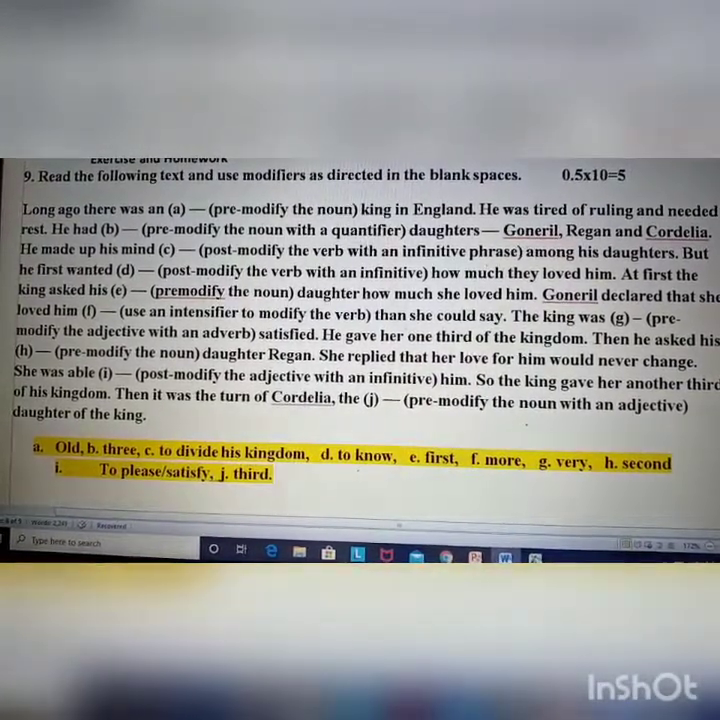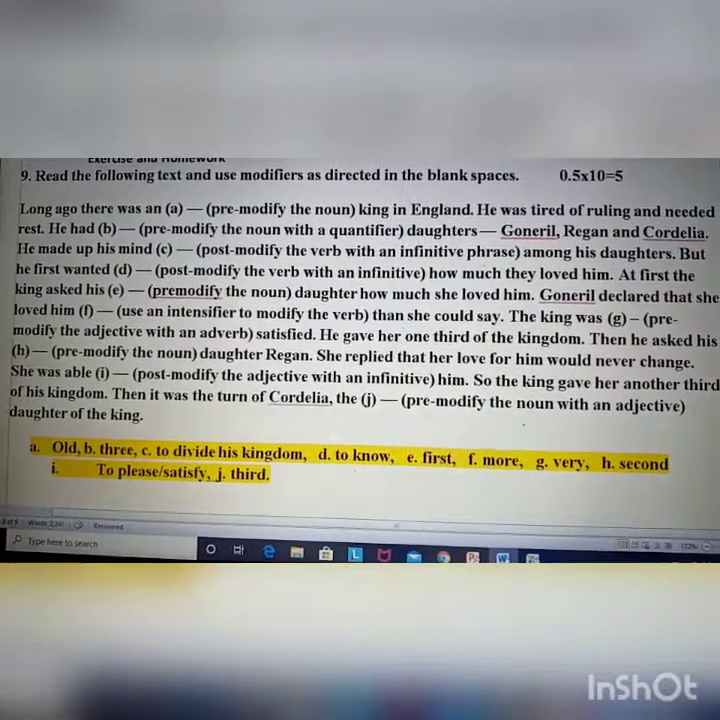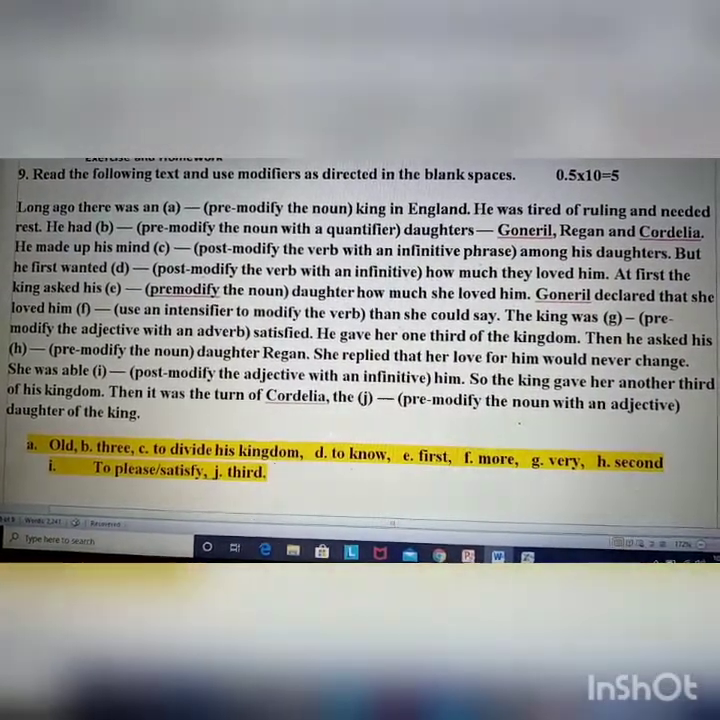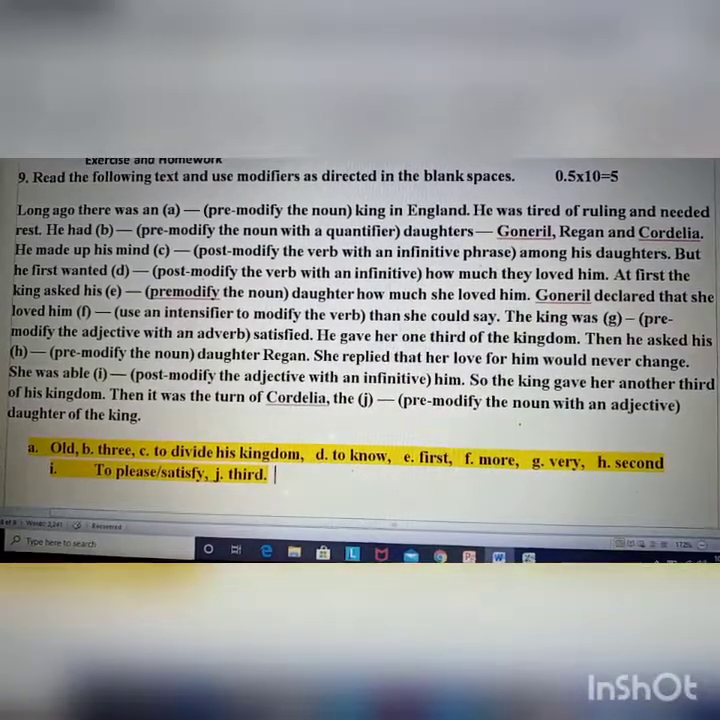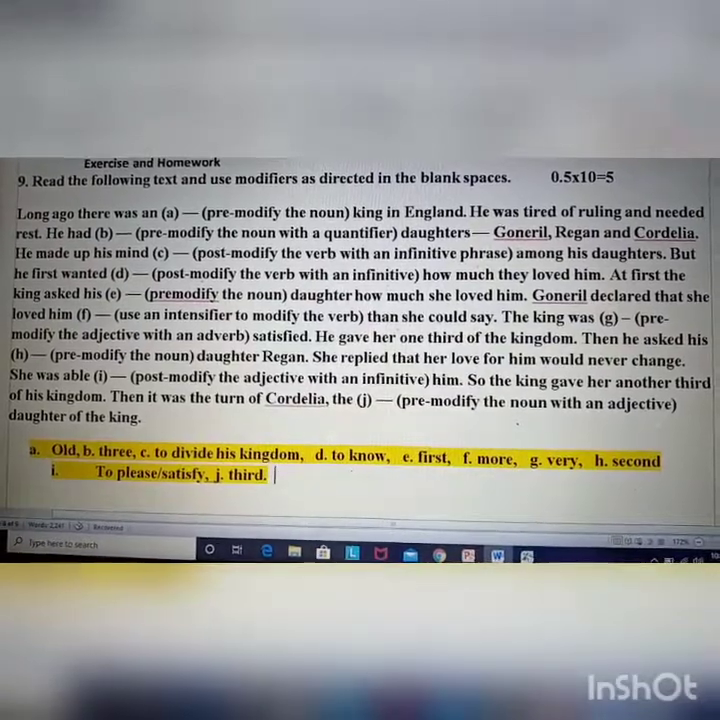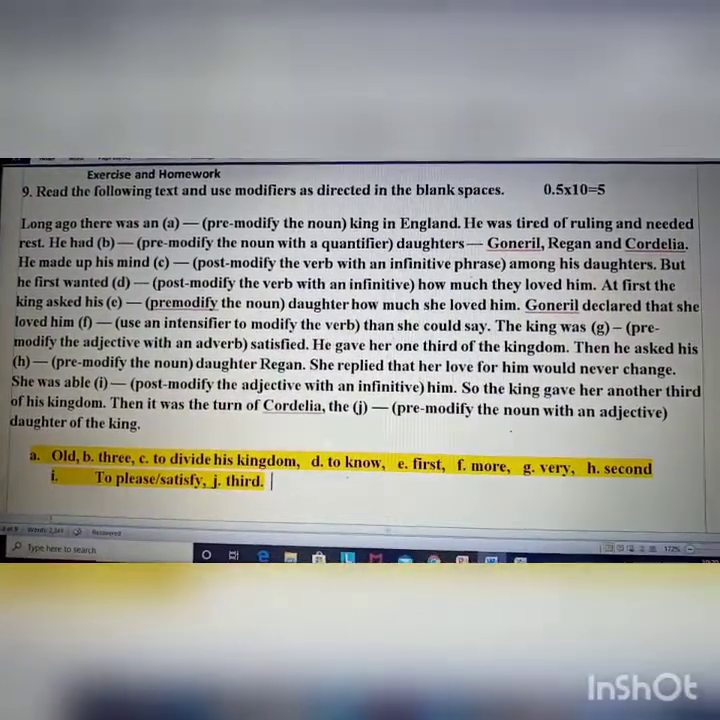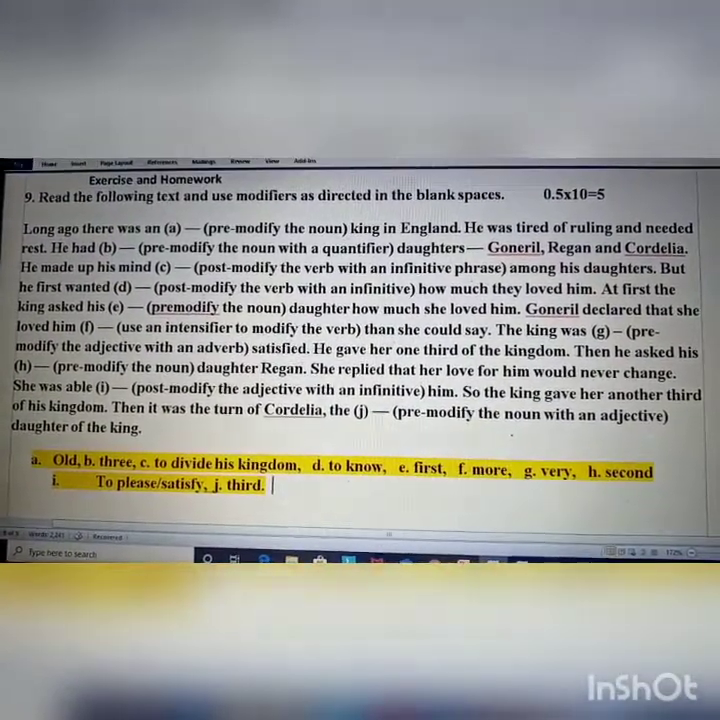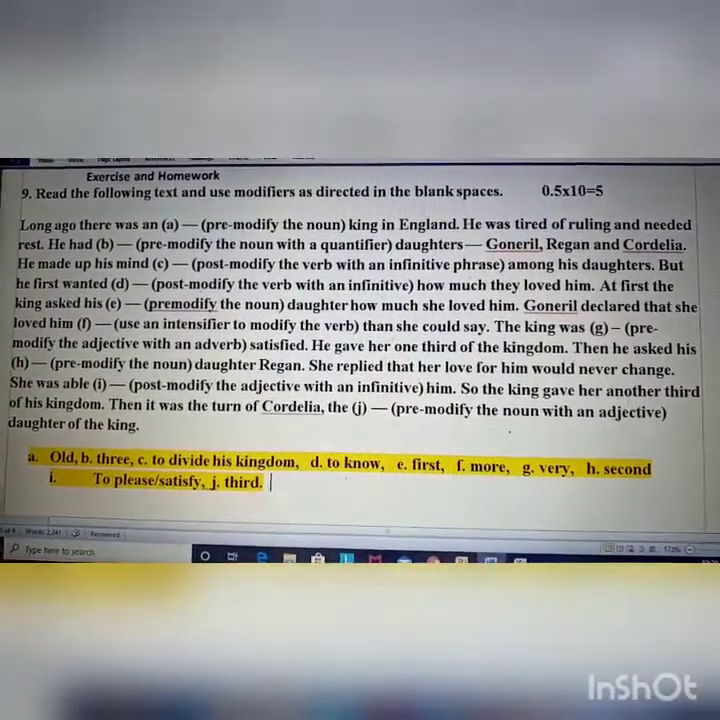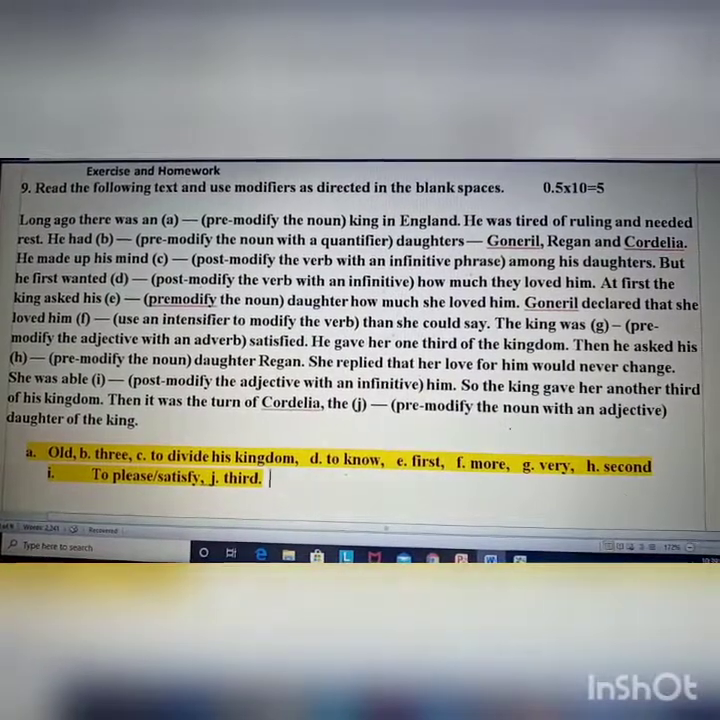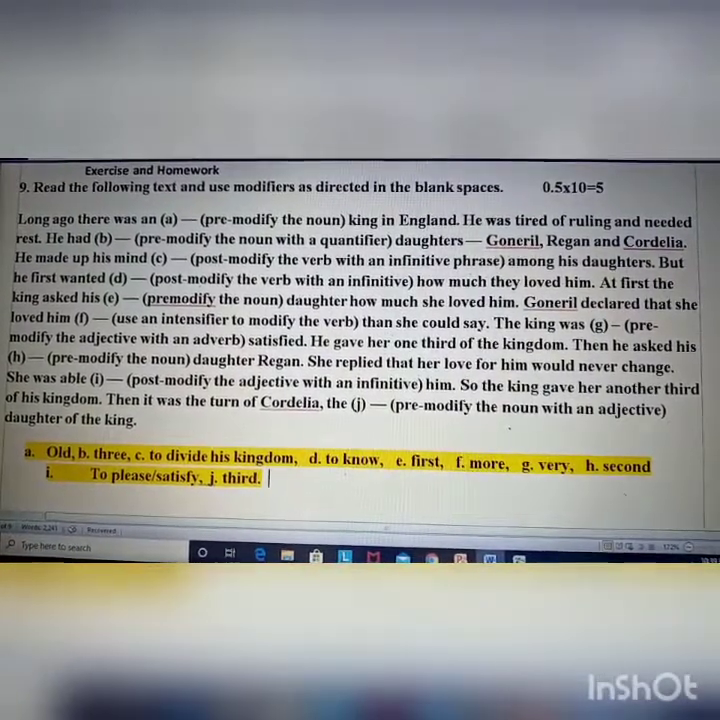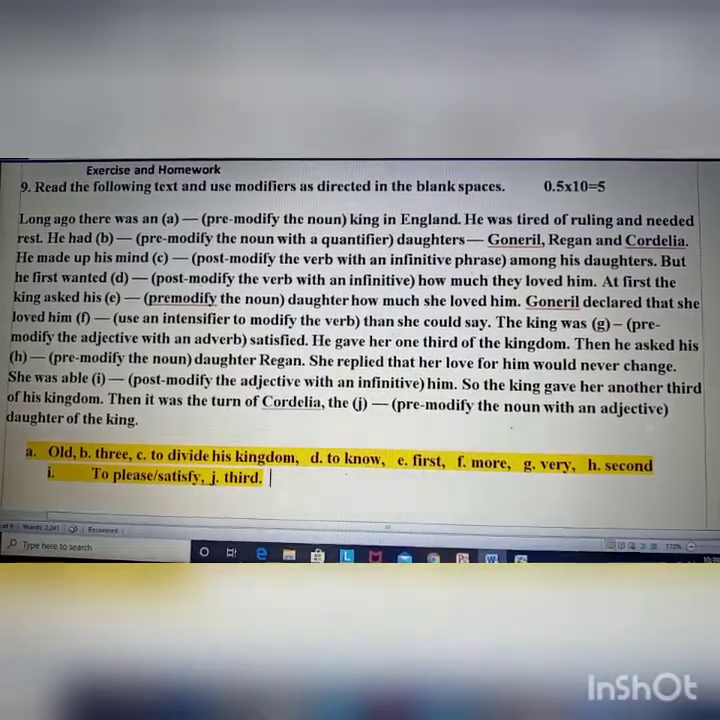Goneril declared that she loved him dash than she could say. So number F, we have to use here an intensifier. We have already known about intensifiers. So we have to use here one of the intensifiers. I have used here, Goneril declared that she loved him more than she could say.